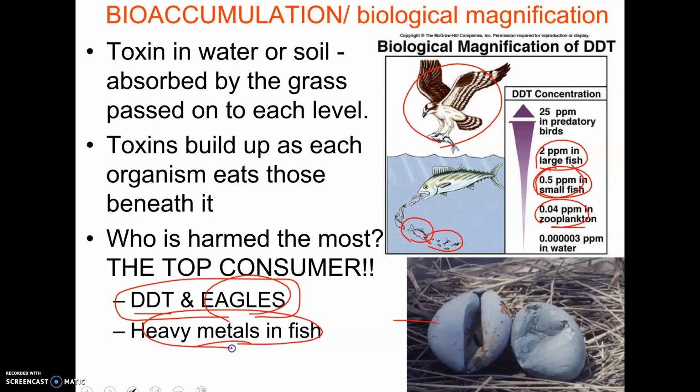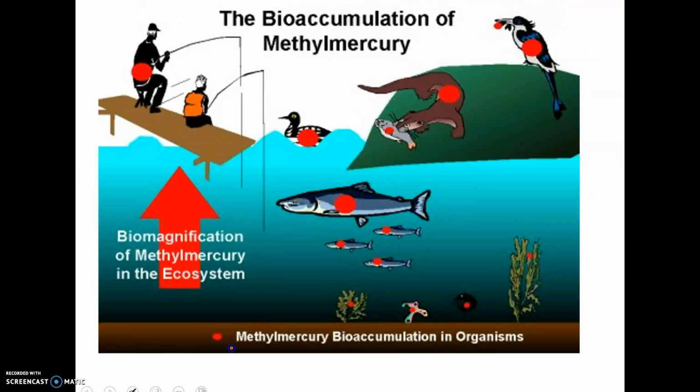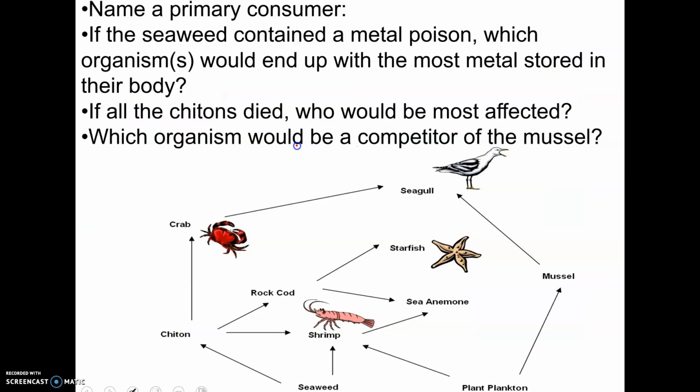So again, it's the top consumer that ends up with these magnified or high concentrations because they're eating the organisms below. This picture kind of shows the red dot is the level of toxins, and see how each organism that eats another organism, the toxins are now building up and becoming more concentrated. Okay, some questions about a food web.